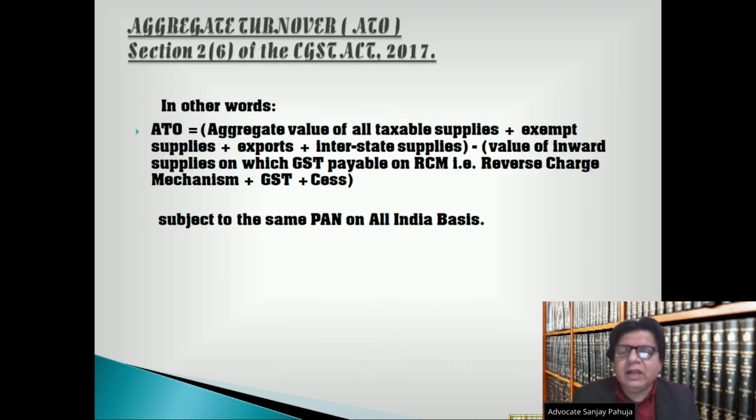In other words, ATO is equal to aggregate value of all taxable supplies plus exempt supplies plus exports plus interstate supplies minus value of inward supplies on which GST is payable on RCM, namely reverse charge mechanism, plus GST plus cess, subject to the same PAN, permanent account number, on all India basis.